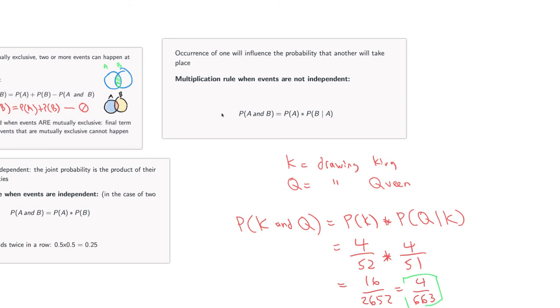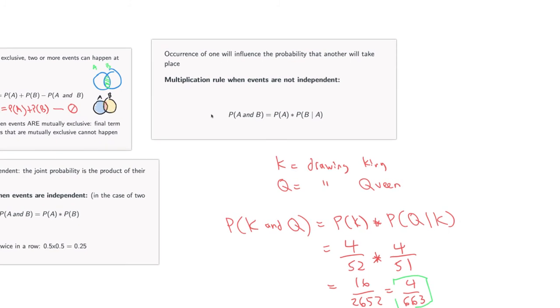Now, the only other thing I'll say to my student is that this is the equation for the probability of A and B if the events are not independent, but can you see how this can be rearranged to also say the probability of B given A is equal to the probability of A and B over the probability of A, okay?